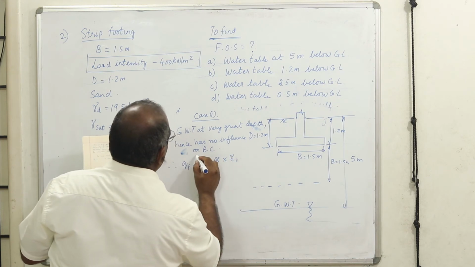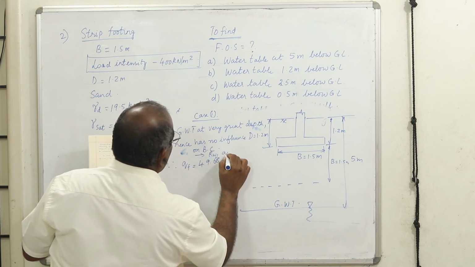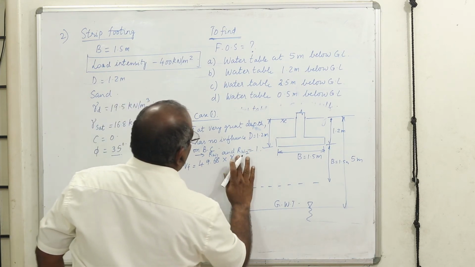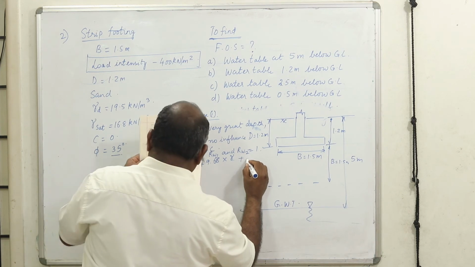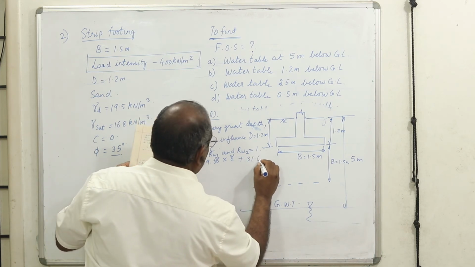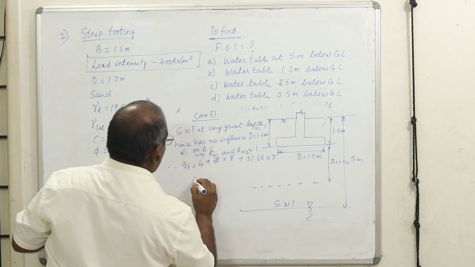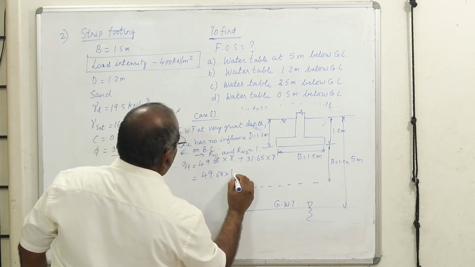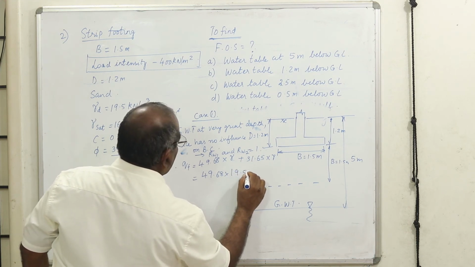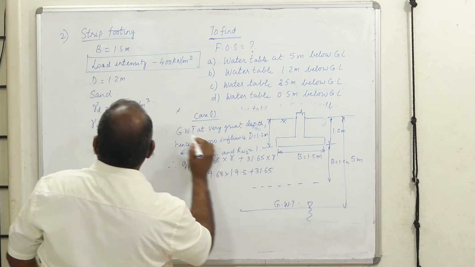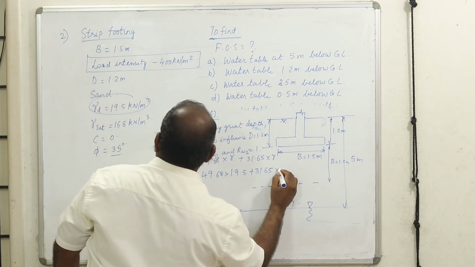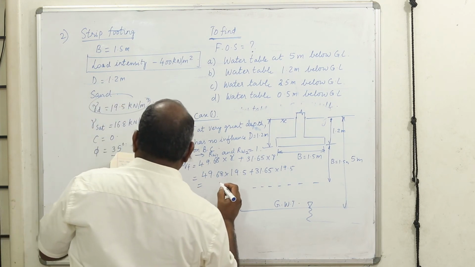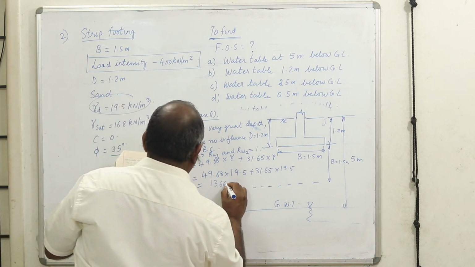RW1 and RW2 go to 1, so RW1 and RW2 are eliminated. You substitute the value of gamma, 49.68 into gamma, which is 19.5 for dry. Substituting 19.5, I get my value, 1366.35.